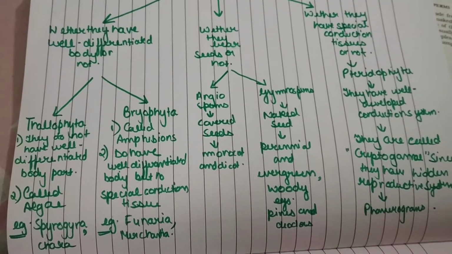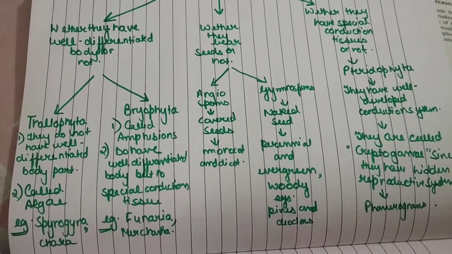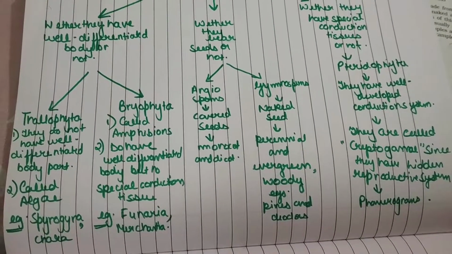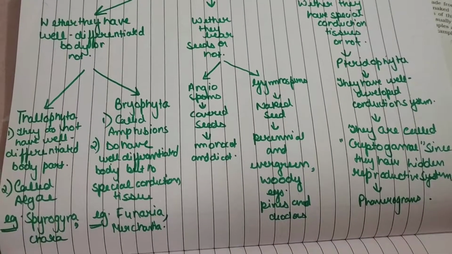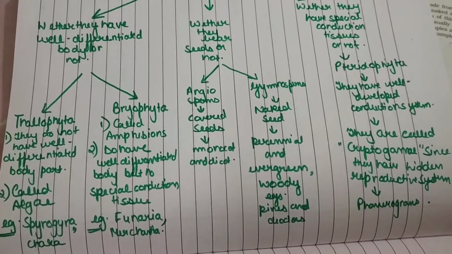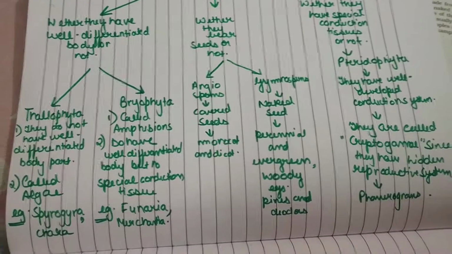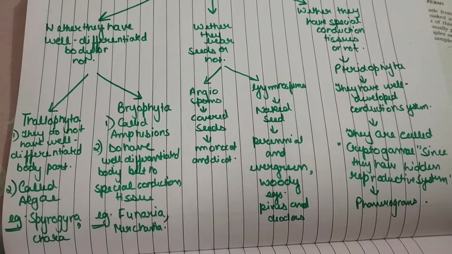Organisms which fall in this group are commonly called algae. Examples are Spirogyra and Chara. That's enough for this. Come to bryophyta, they are called amphibians. They have a well differentiated plant body, but they do not have any special conduction tissues. Examples are Funaria and Marchantia.